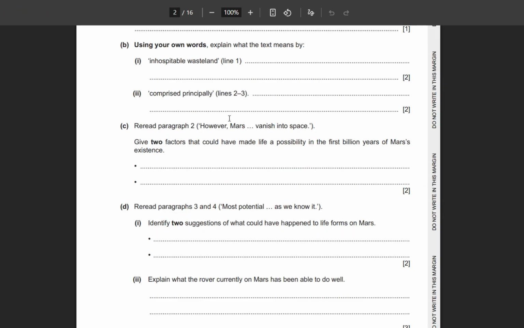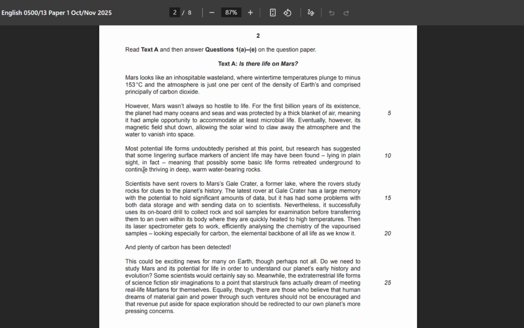Now, next one is the second part of D. What's the rover currently on Mars? Explain what the rover currently on Mars has been able to do well. So 3 marks for this. It means 3 points there from paragraph 4. So what has the rover currently on Mars been able to do well? Now let me take you to the 4th paragraph. Scientists have sent rovers to Mars's Gale crater, a former lake, where the rover studies rocks for clues to the planet's history.